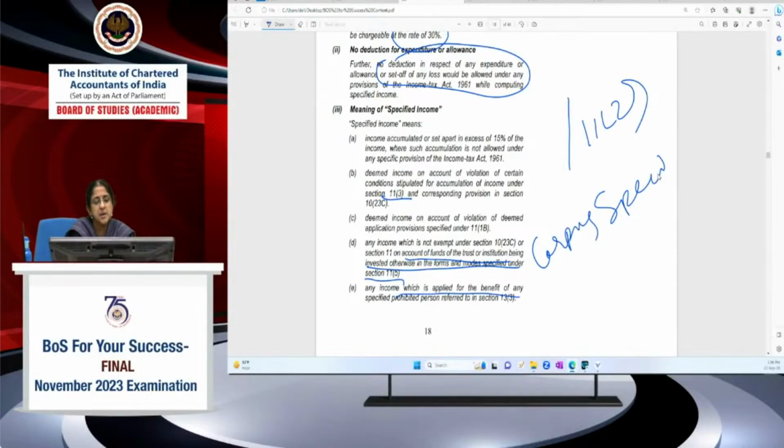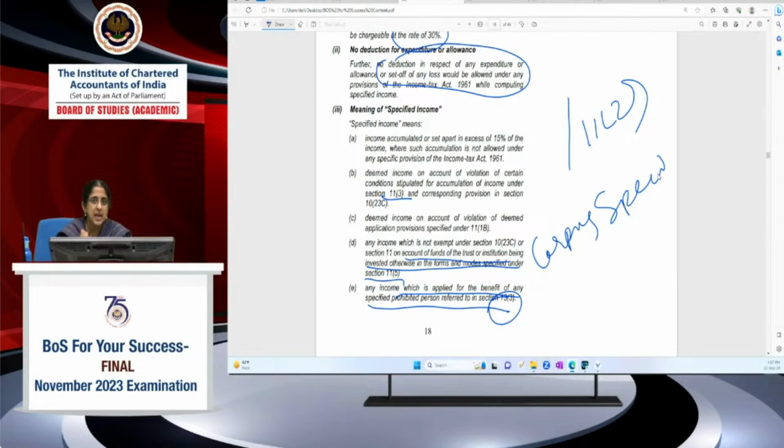Then income which is applied for the benefit of any specified prohibited person referred to in 13.3. Okay, so the trustee of the trust, the settler of the trust, and a person who has made a substantial contribution to the trust. Substantial contribution means at the end of the previous year, if the person has made a contribution exceeding 50,000, then it will be treated as a substantial contribution. And suppose I'm applying any income for the benefit of that person, then that will be treated to be a specified income.